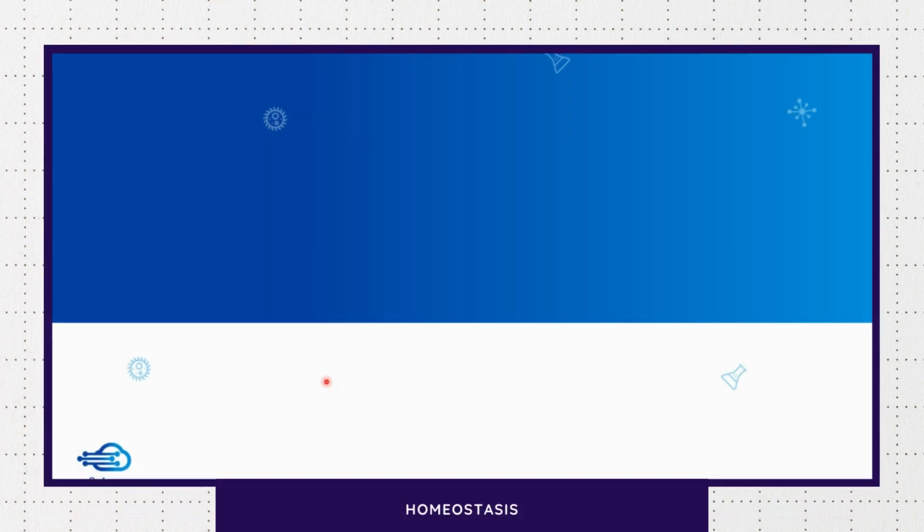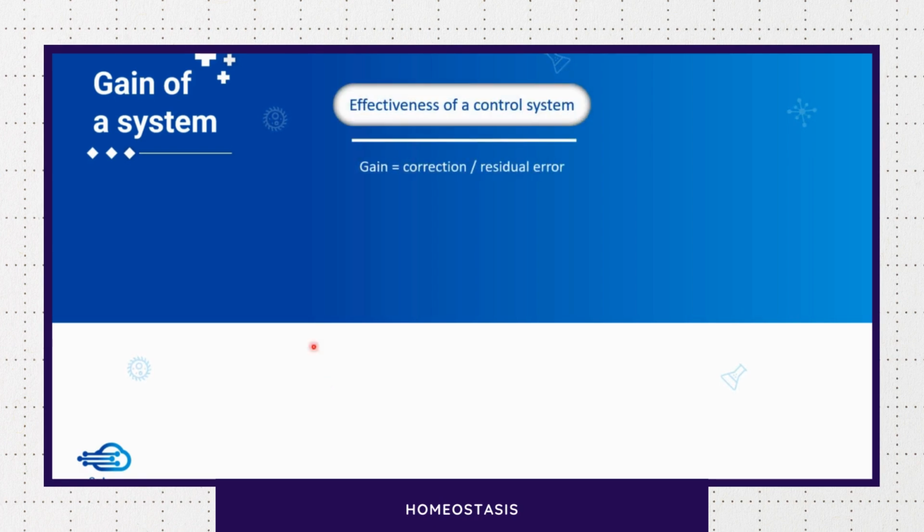Now, one more thing we should understand regarding this is gain of the system. Gain of the system is a measure of effectiveness of a control system, and the formula for gain is correction upon residual error. That means how much it is correcting the variable, but still how much is the residual error. So, let us try to see one example and understand what is gain of a system.